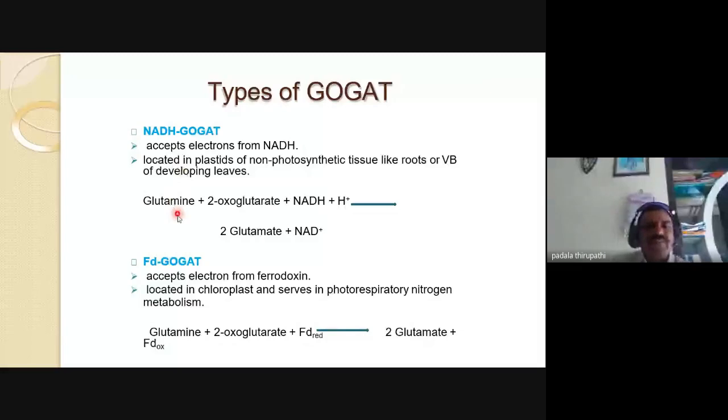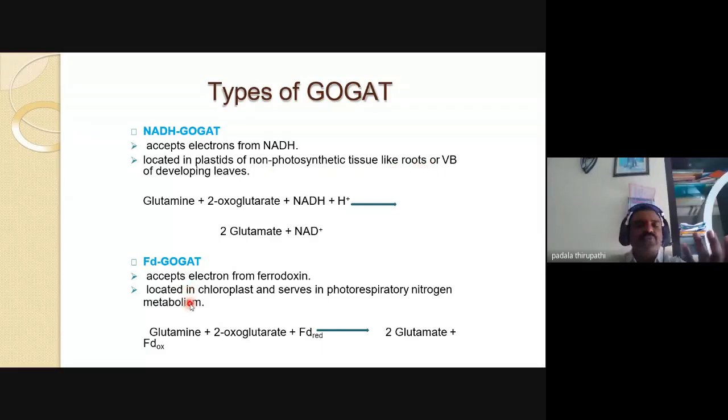Both GOGATs are useful, with the electron acceptor being NADH and FD, that is ferredoxin, but the location varies. NADH GOGAT is located in plastids of non-photosynthetic tissue, roots and vascular bundles.